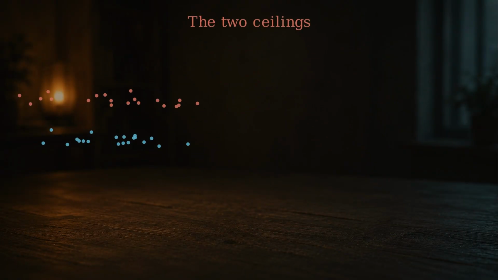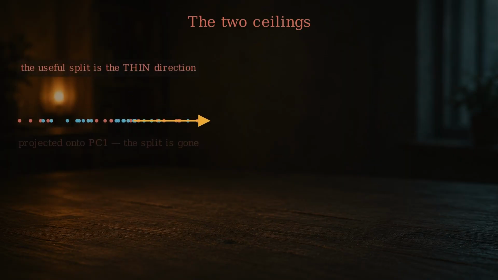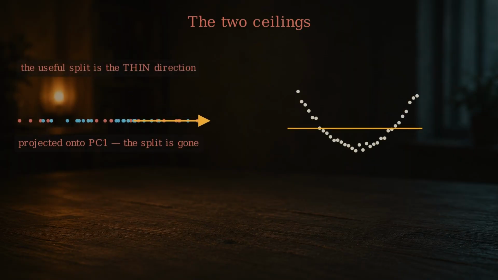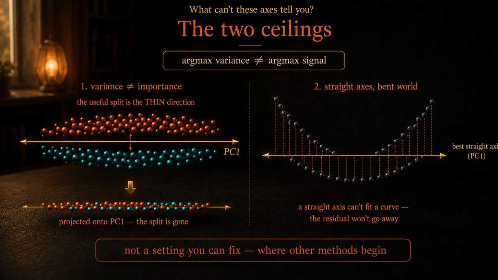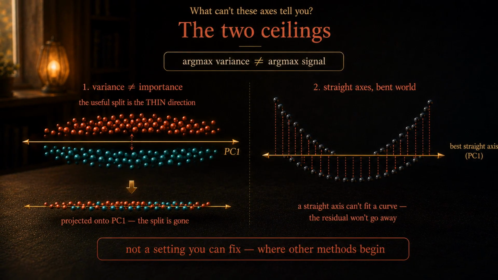Two honest limits, and neither is a tuning mistake. PCA keeps the axes the data leans on, but the direction that matters can be a thin one it throws away. It ranks by spread before it ever sees your question. And its axes are straight, give it a curved cloud, and it drives right through the bend. That's not a setting you can fix.